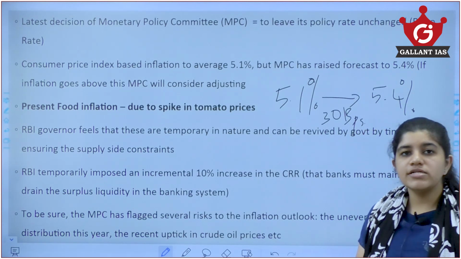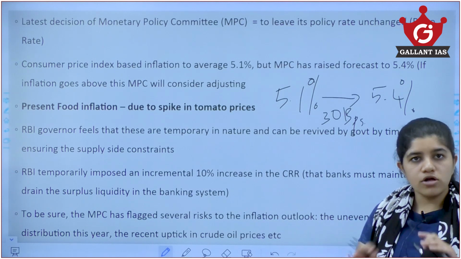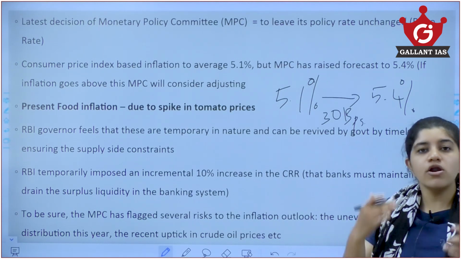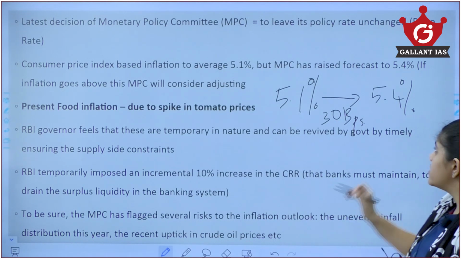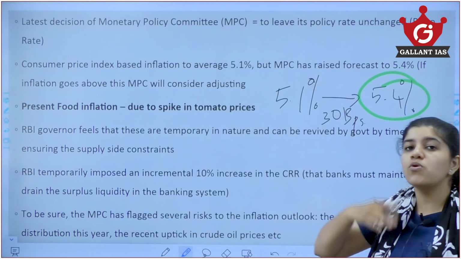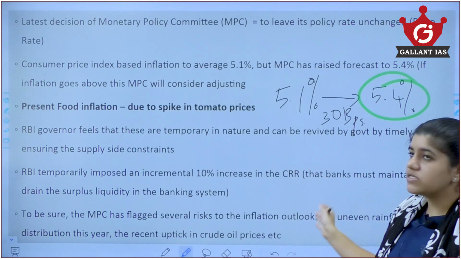Now what the Monetary Policy Committee is saying is that they are not going to change the repo rates right now, which presently I think is about 6.5%. They are not going to increase the repo rates unless this threshold is breached. If the inflation goes beyond 5.4%, then the Monetary Policy Committee would take some decision to tackle this issue.